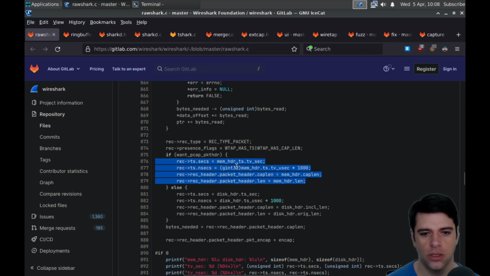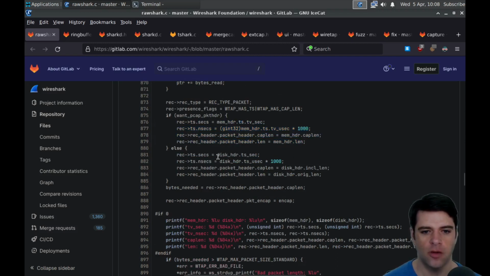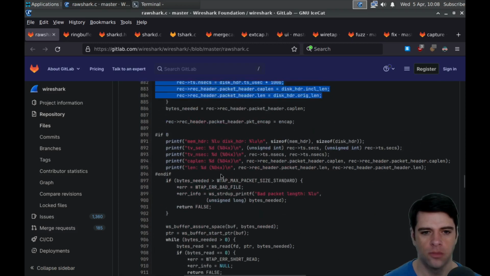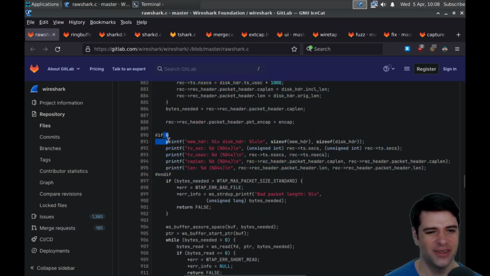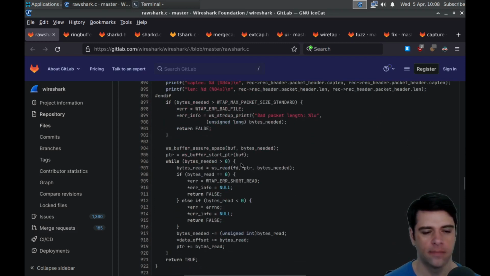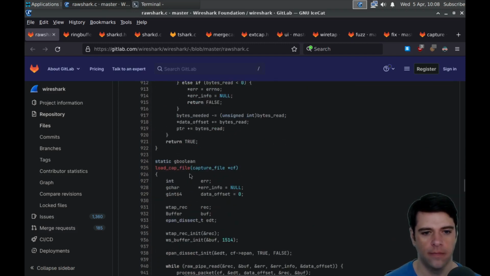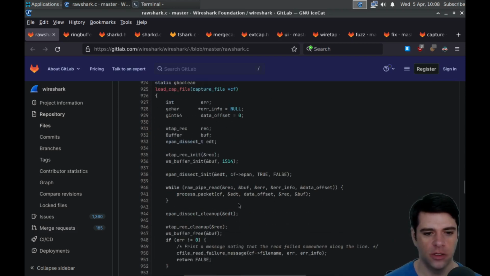We're just assigning some stuff with, I guess, fields from mem header for the most part. Otherwise, we use the disk header. All right. Then we're going to print some stuff if 0. I don't know what if 0 is doing. Yeah. And then load cap file. So we can load some file.